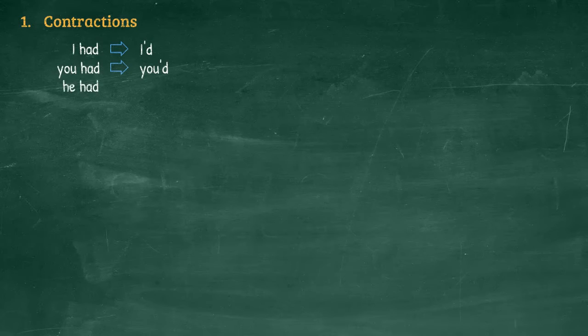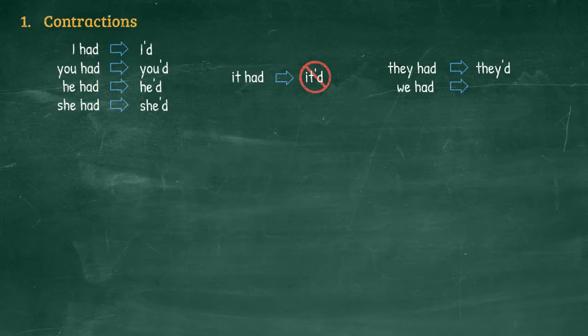Just a couple of more things before we get to the practice. First, we can make contractions in this tense. So instead of saying I had, we can say I'd, as in I'd seen. Instead of you had seen, we can say you'd seen. He had seen, he'd seen. She had seen, she'd seen. But oddly enough, we never contract it had. We always just say it had. This is perhaps because it might be very difficult to say it'd. Then we say they had, they'd, and we had, we'd.